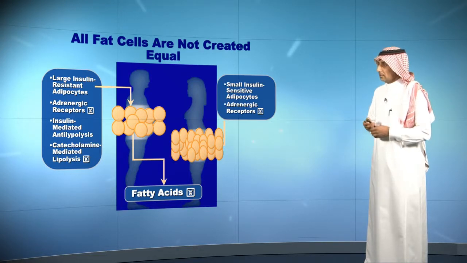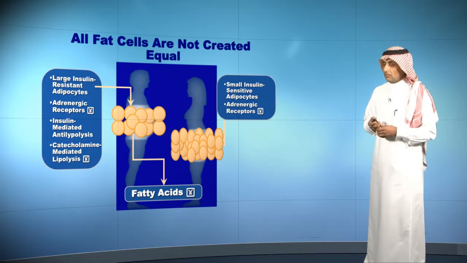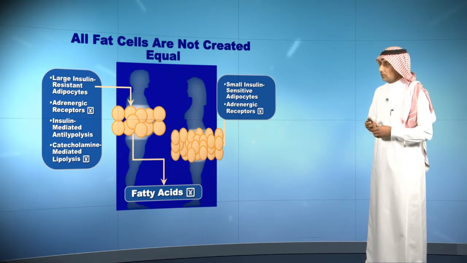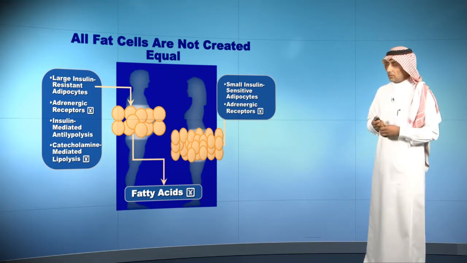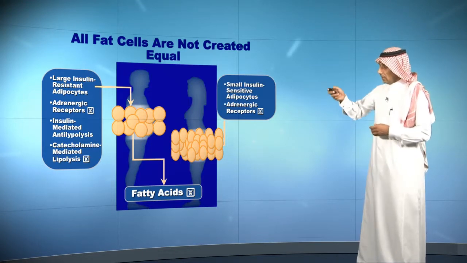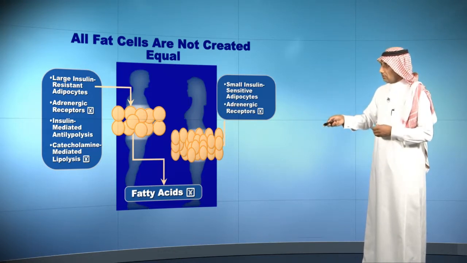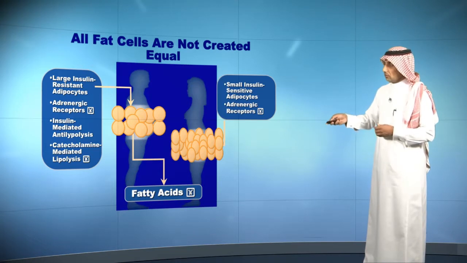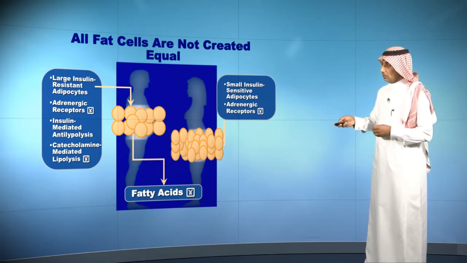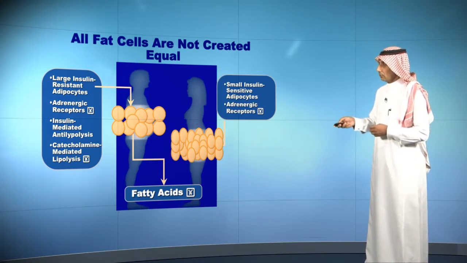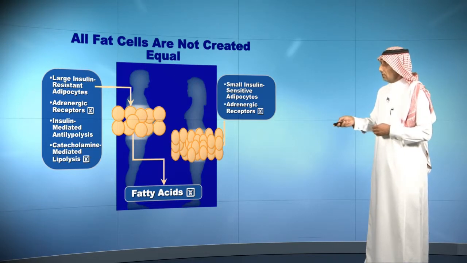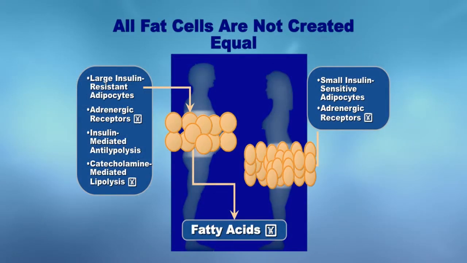Also, they found increased catecholamines, and this will lead to increased lipolysis. At the end of all these things, fatty acids increase, and that's what gives us central or visceral obesity. In females, they found small insulin-sensitive adipocytes, and this actually leads to decreased androgen, and this leads to increased fatty acids.